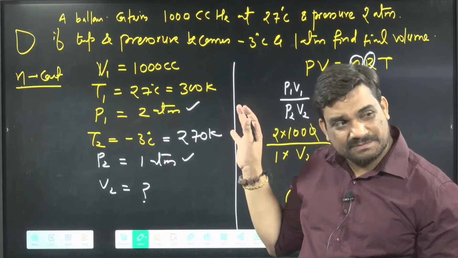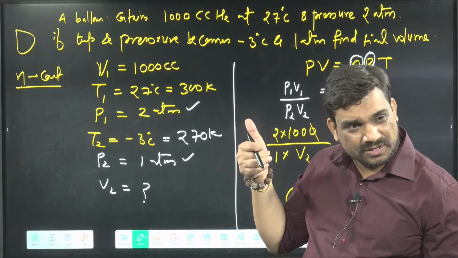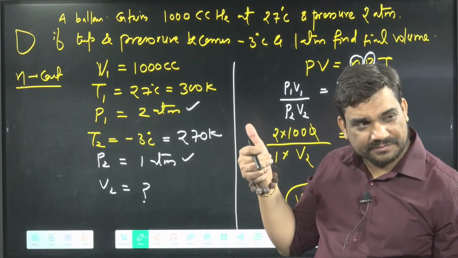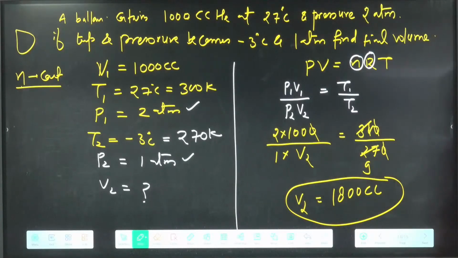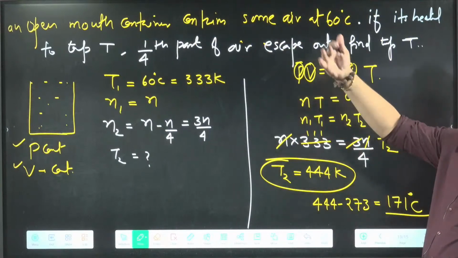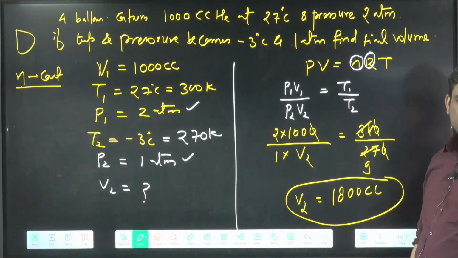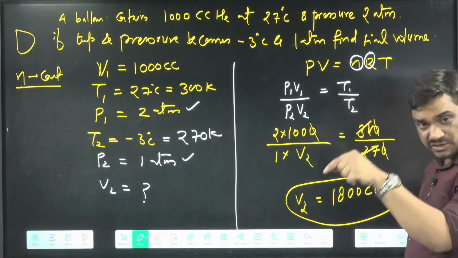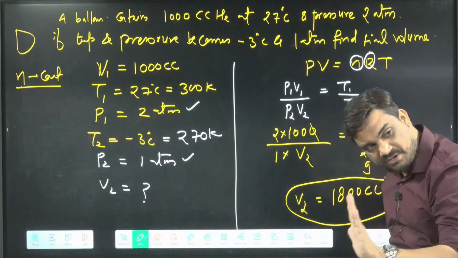If molecules are going outside, then it will change. Like in the previous question, molecules were moving outside, so it changed. Here I am not injecting any gas from outside and molecules are not moving outside, so moles will be constant.